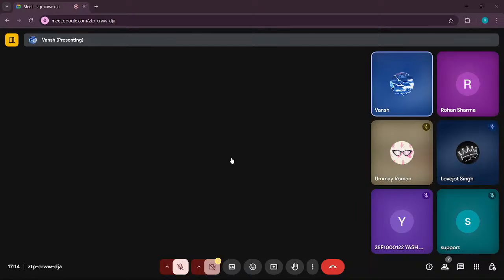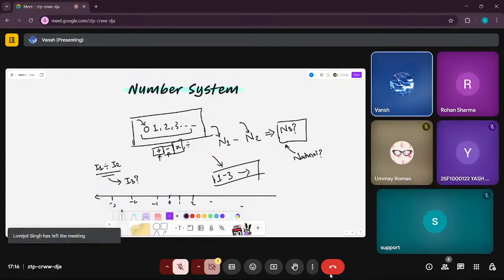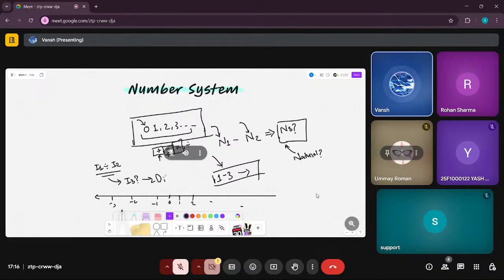So not necessarily, we can have fractional numbers, decimals also. Exactly. So this motivates us. Division motivates us to extend our notion of integers to something known as rational numbers.